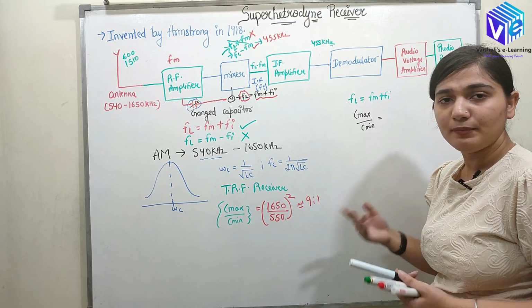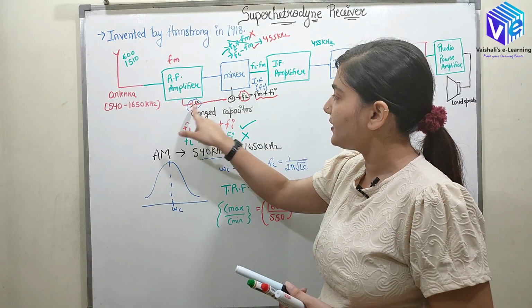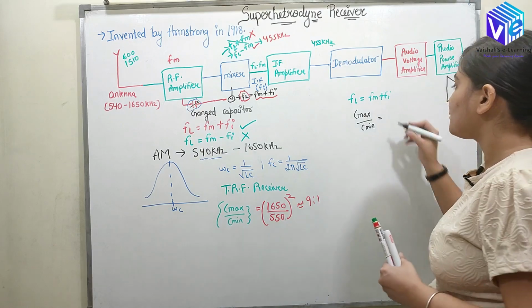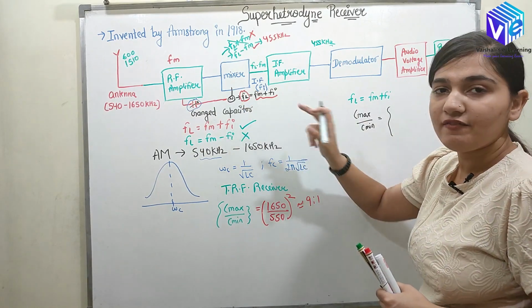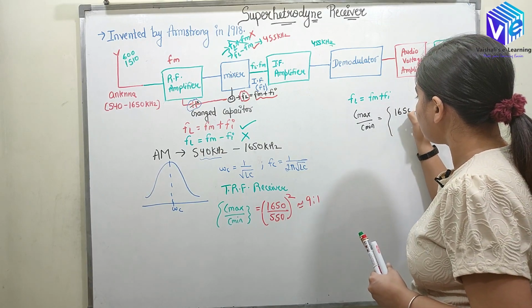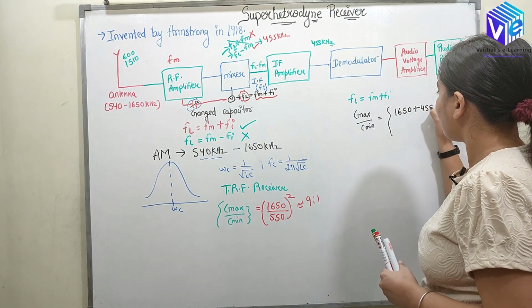It would not be the same, because this capacitor is used for the oscillator as well. It is a ganged capacitor now, so it would depend upon the local frequency as well. The local frequency changes from 1650 plus 455.